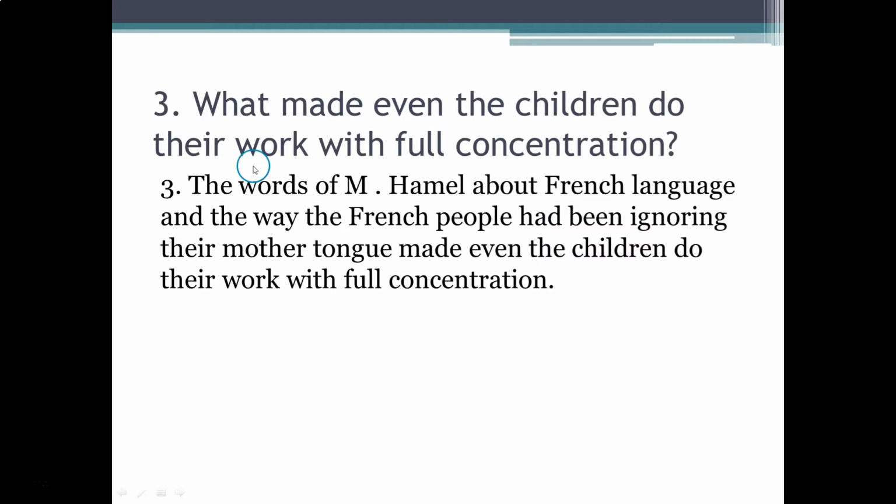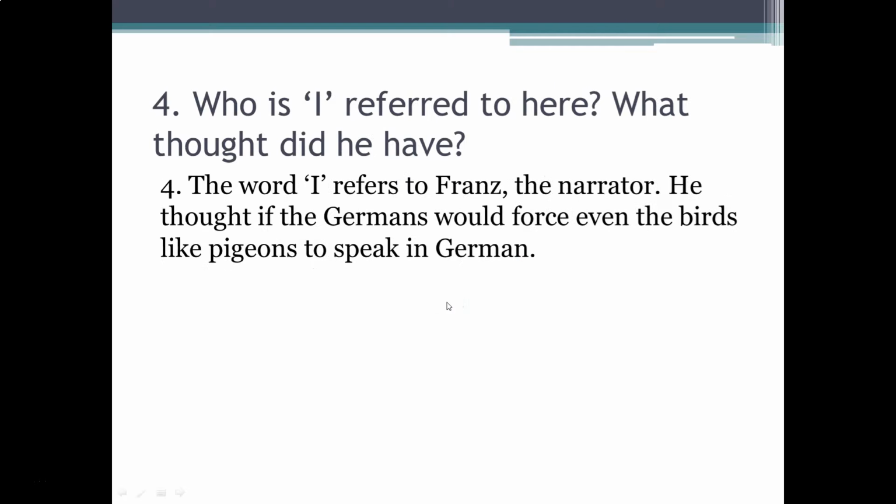What made even the children do their work with full concentration? The words of Monsieur Emile about French language and the way the French people had been ignoring their mother tongue made even the children do their work with full concentration.